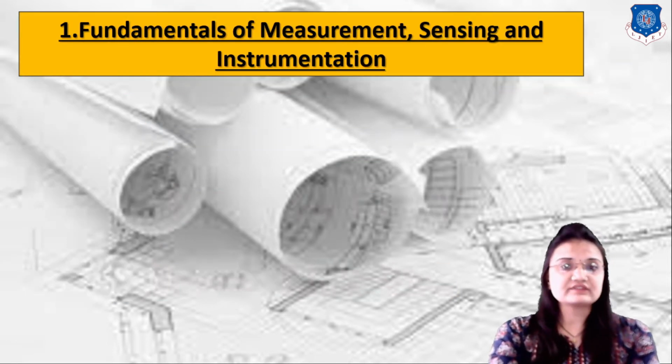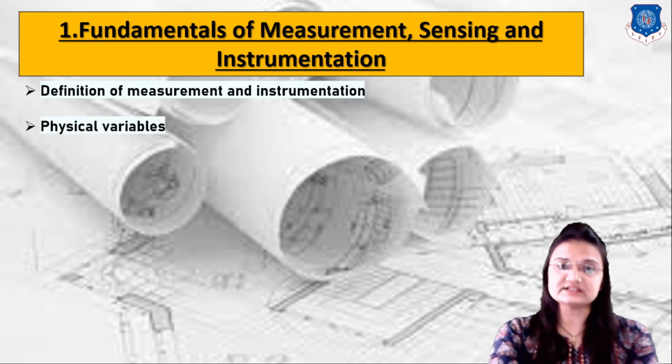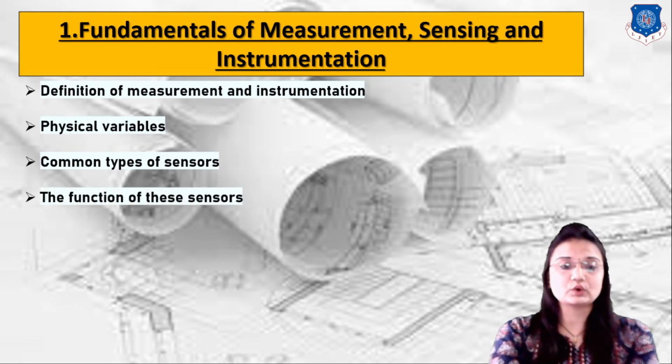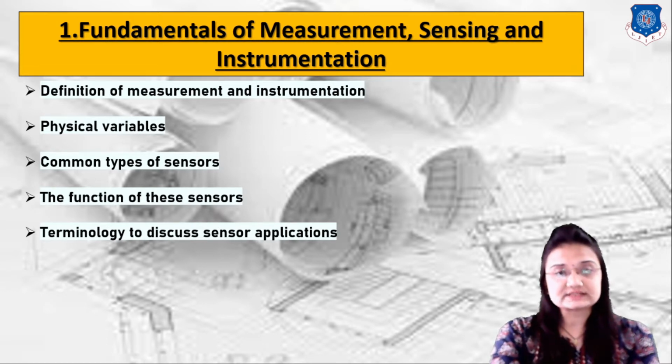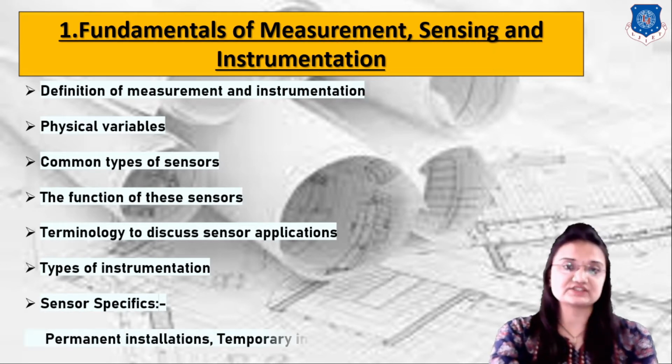Let's start with a basic introduction of chapter number 1, that is fundamentals of measurement, sensing and instrumentation. In this chapter we will learn the definition of measurement and instrumentation, different types of physical variables which we are going to sense, or detect, with the help of sensors. Next is types of sensors, then the function of these sensors, then terminology to discuss sensor applications, then types of instrumentation and sensor specifics.